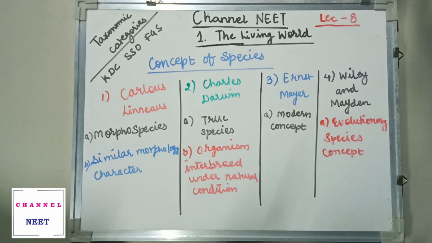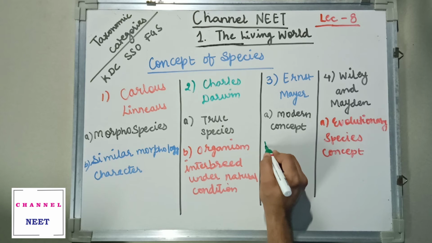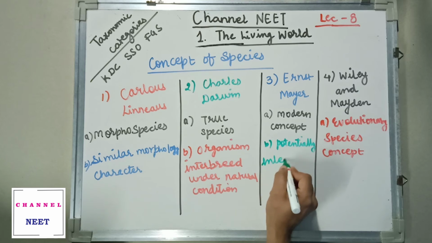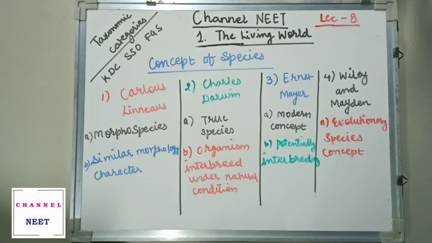Ernest Mayr says in his concept that a group of closely related, potentially interbreeding natural populations with close resemblance is seen in this modern concept.